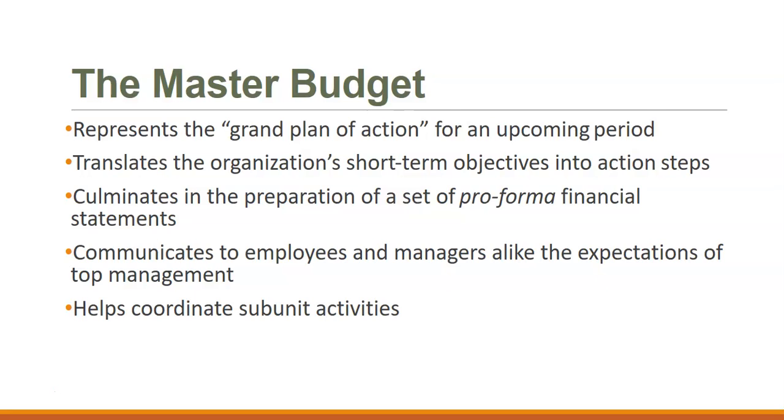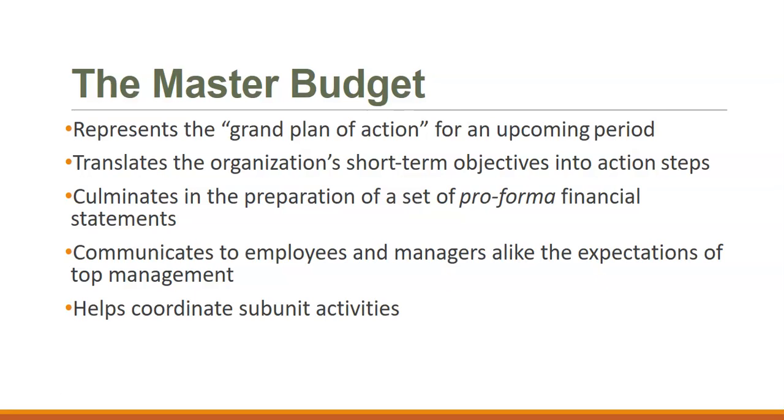The master budget is the grand plan of action for an upcoming period. This is all of the budgets together as a whole. It includes pro forma financial statements. Pro forma financial statements are the income statement, balance sheet, and statement of cash flows that would exist based on our projections or our budgeted information.